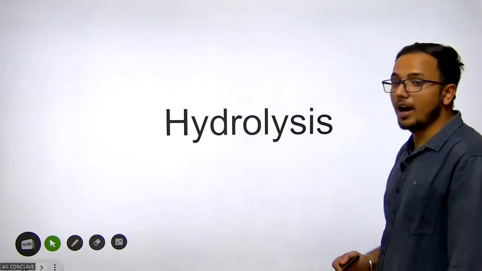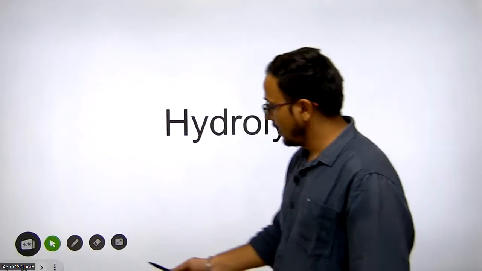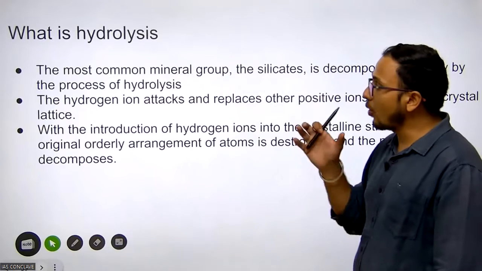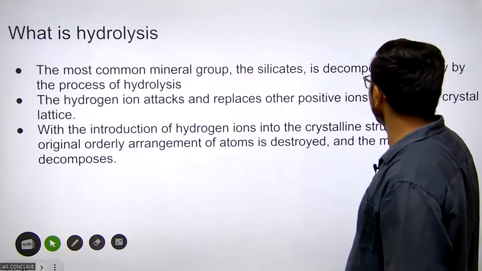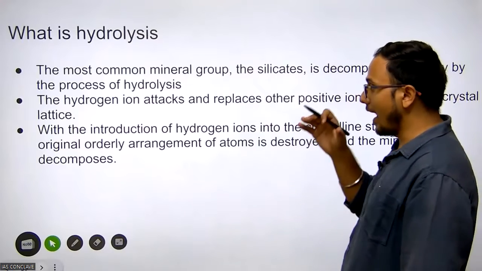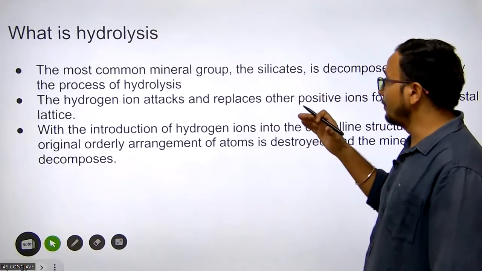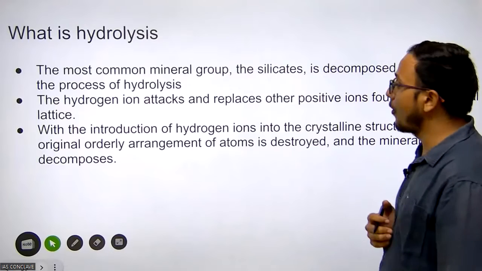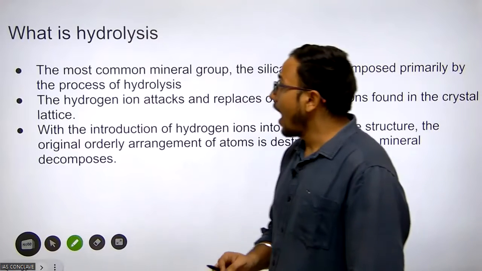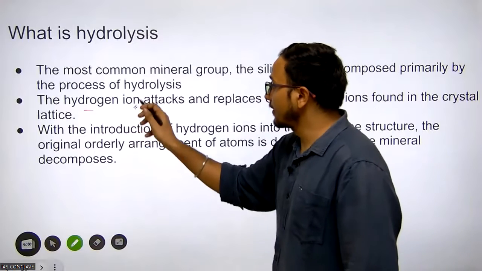Now, what is hydrolysis? The most common mineral group, the silicates, is decomposed primarily by the process of hydrolysis. The hydrogen ion attacks and replaces the other positive ions found in the crystal lattice. This phenomenon is known as hydrolysis.